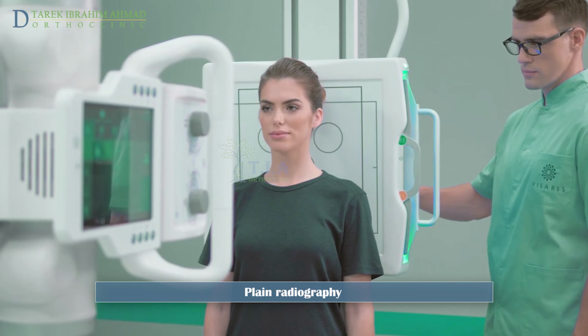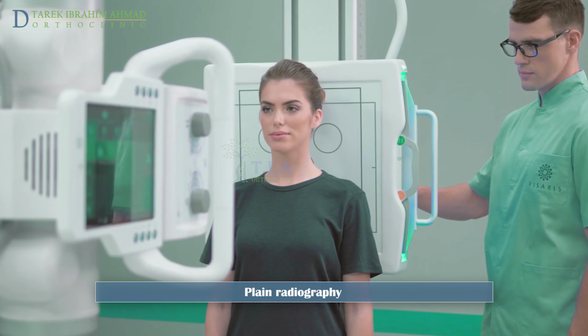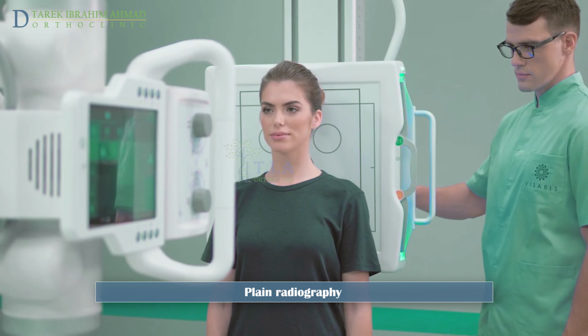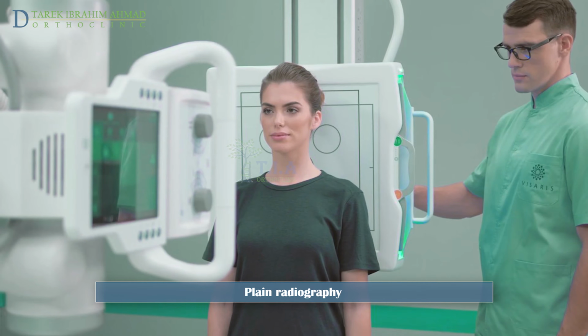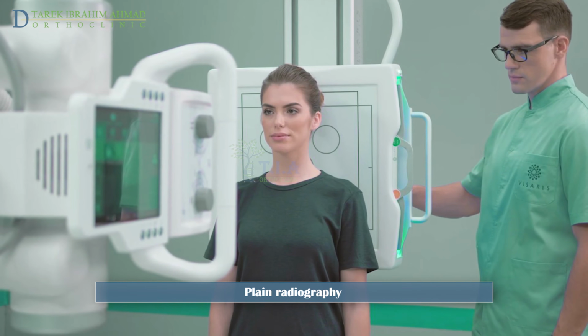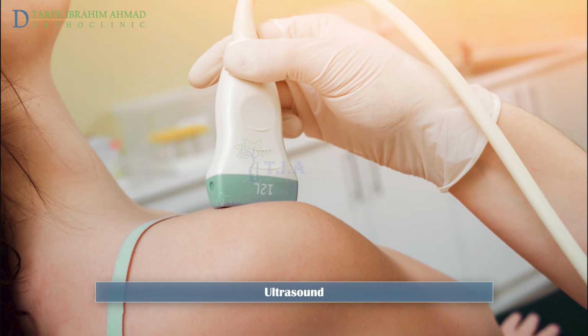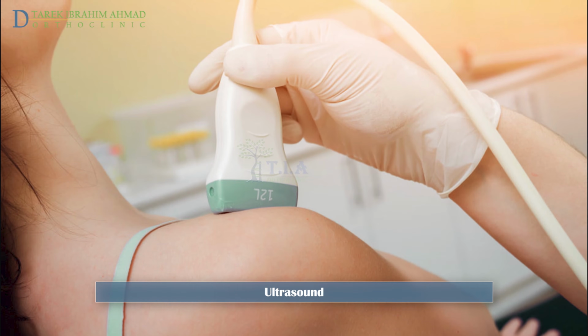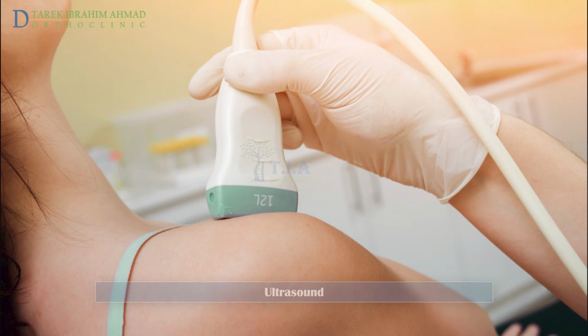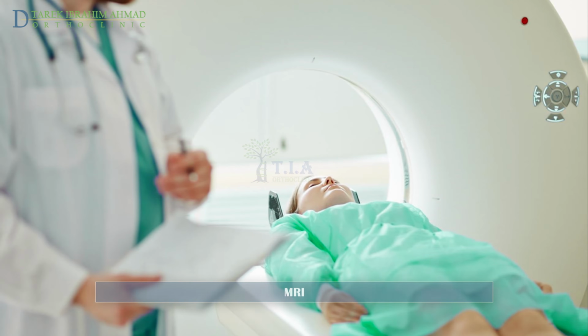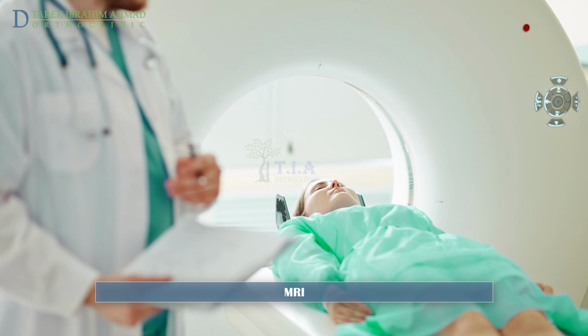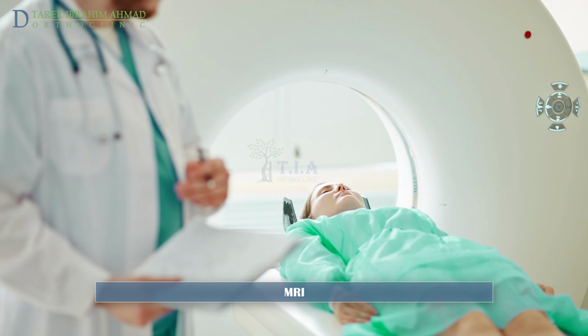Your doctor may order an X-ray. It is not usually helpful in confirming biceps tendinitis, but may help evaluate factors that led to the condition or rule out other problems. An ultrasound examination can help to confirm the diagnosis of biceps tendon injury. An MRI may be ordered to get more detailed images of the biceps tendon or other structures in the shoulder.